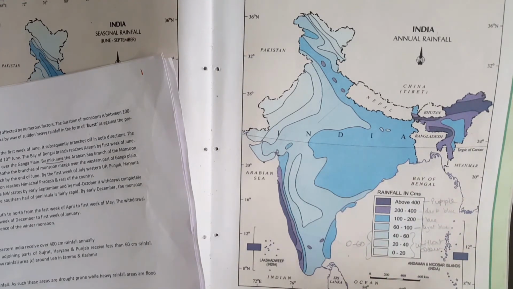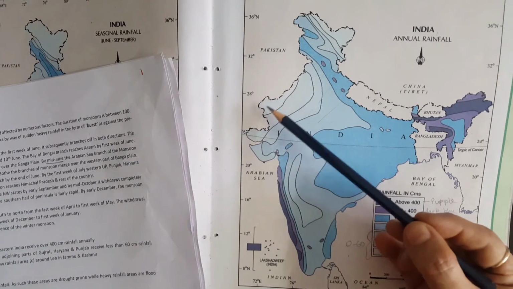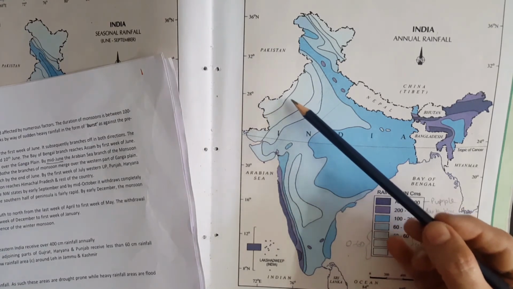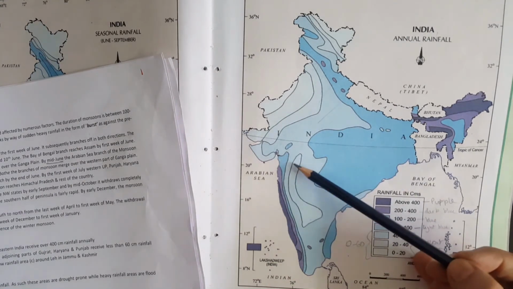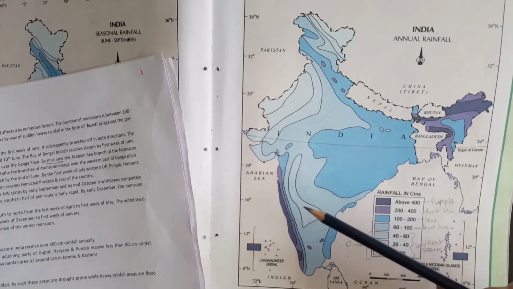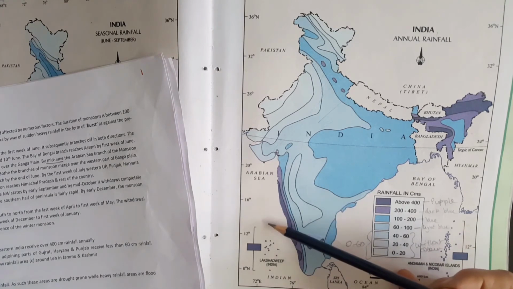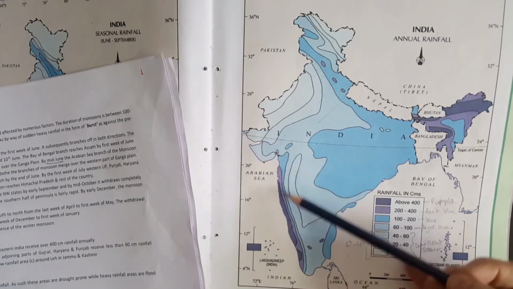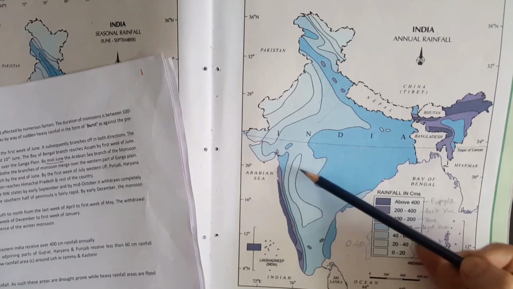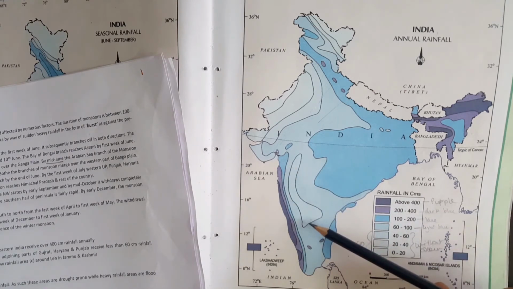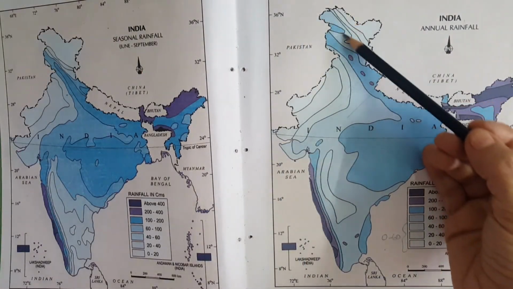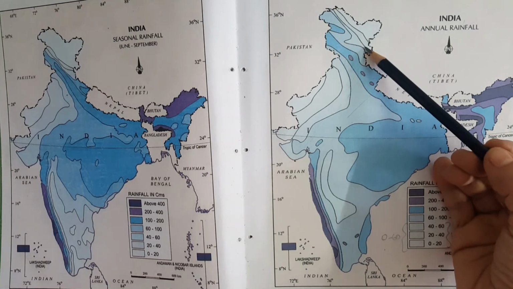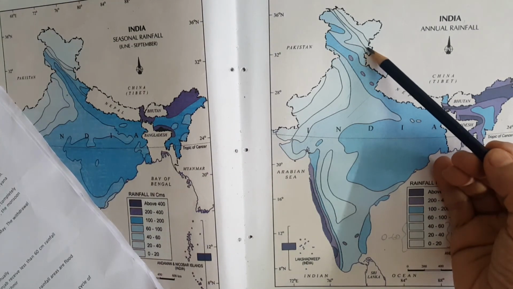The less rainfall areas are the arid states of India, namely Gujarat, Rajasthan, Punjab, Haryana, Western UP, Delhi areas, and the leeward side of Sahyadris or Western Ghats, because the moisture-laden wind causes rainfall on the coastal areas only, and the leeward side remains dry. So interiors of Deccan falling on the leeward side of Sahyadris is also a less rainfall area. Third, very less precipitation area, receiving less than 60 centimeter of annual rainfall is around Leh in Jammu and Kashmir.